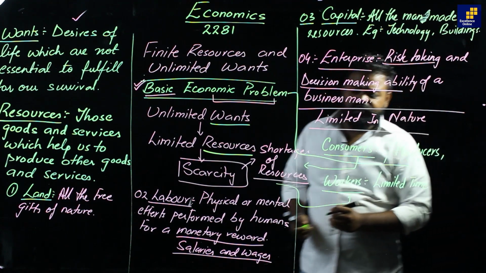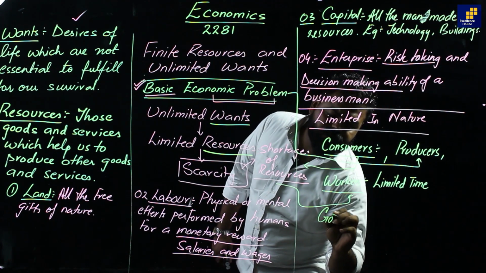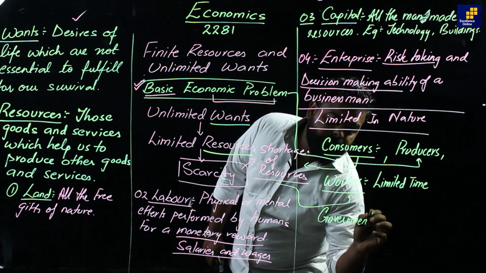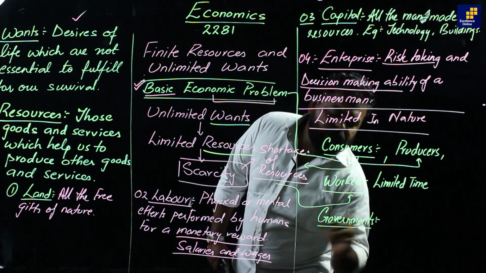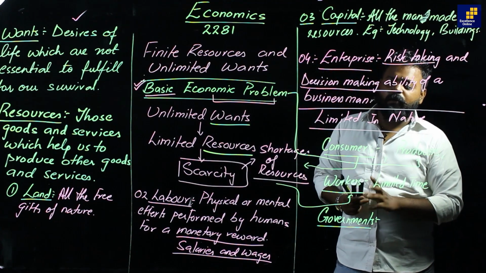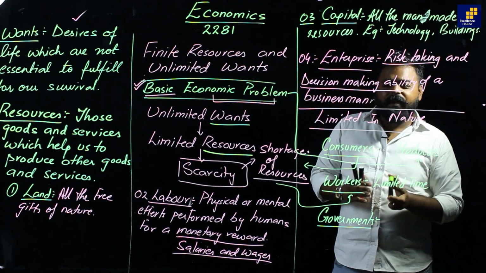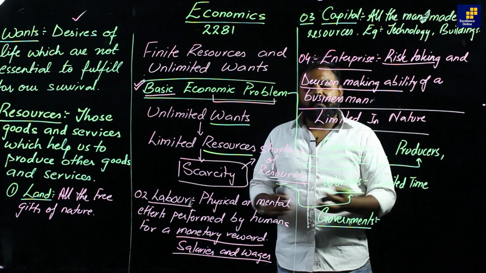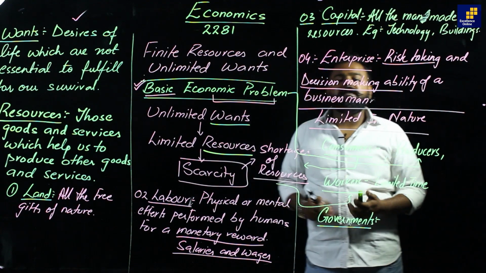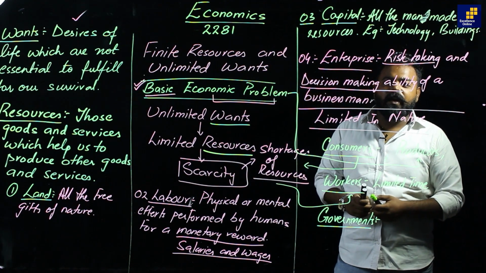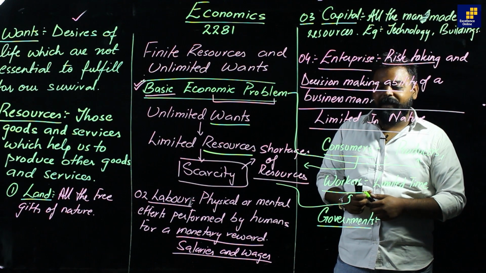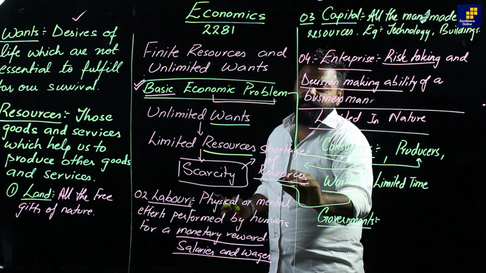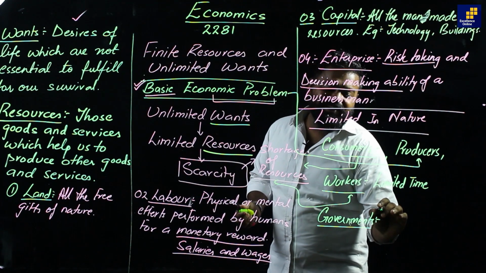And the last is the governments. The governments also face the basic economic problem in a way that right now we are facing the pandemic situation of coronavirus. All the governments want to produce all the goods and services which are essential for life to all the people of their economy. But due to the shortage of funds, due to the shortage of resources, due to scarcity, the governments can